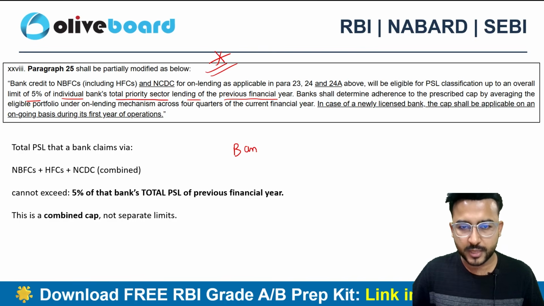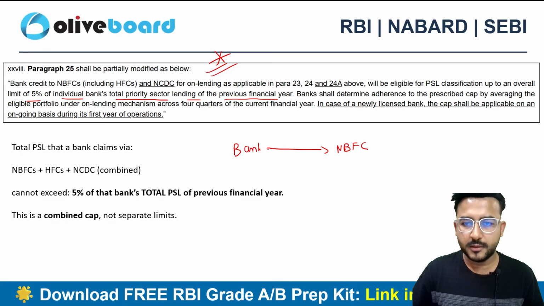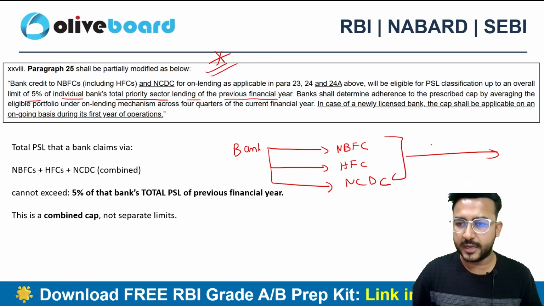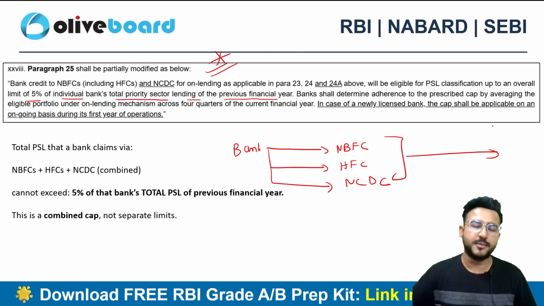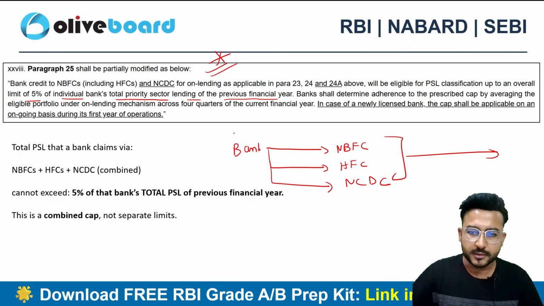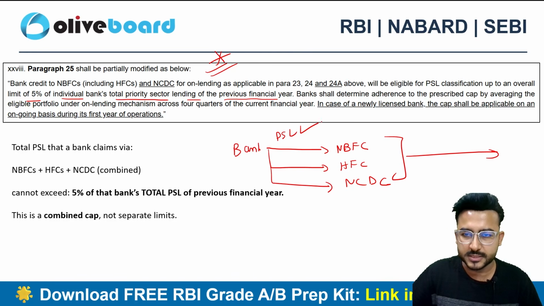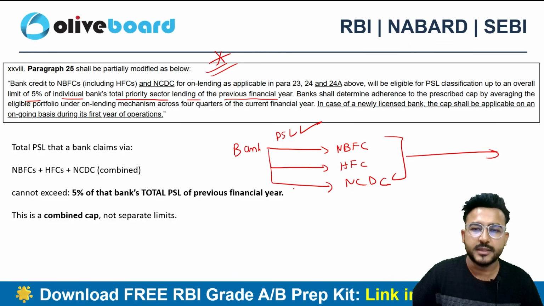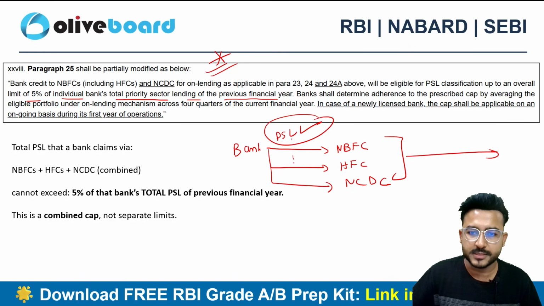Now you know that banks can contribute to NBFCs, including the HFCs also. HFC is also a kind of NBFC only, and to the NCDC also. And these are again on-lending, further lending the proceeds obtained from the bank. This is PSL eligible, definitely, but there is a limit.